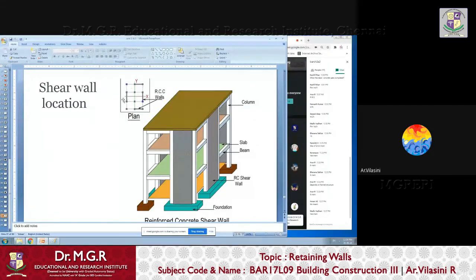See, only these gray areas are shear walls, because after designing, they have realized these many shear walls are required for this particular building. So these walls are done as shear walls. A shear wall is a massive RCC wall which is tied to the nearby columns and which is tying this entire building in a particular way so that the building resists both seismic and wind load failure. Okay, failure due to wind and seismic activity.